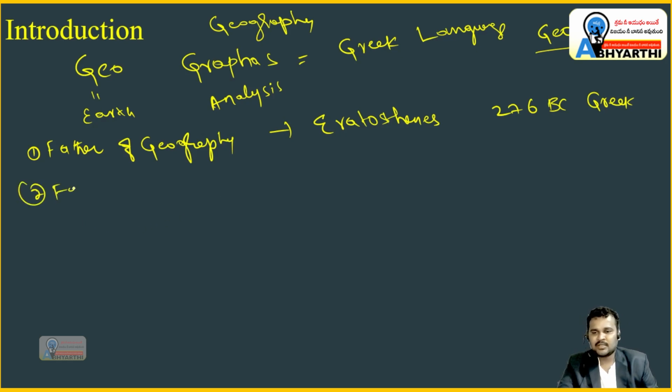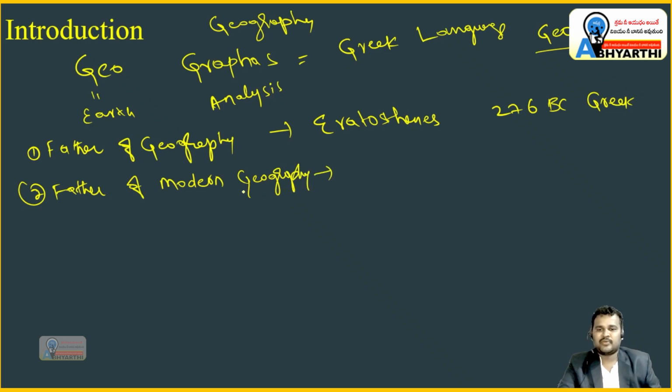Who is that? Father of modern geography. Okay. So father of geography, Eratosthenes. Father of modern geography, who is that? Alexander von Humboldt. Okay. So he is the father of modern geography.